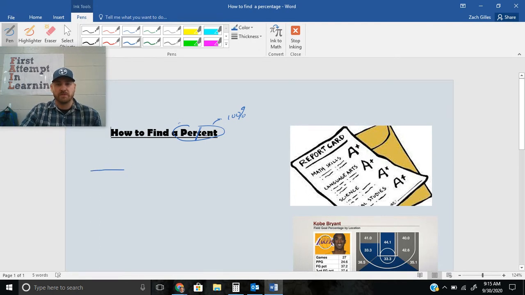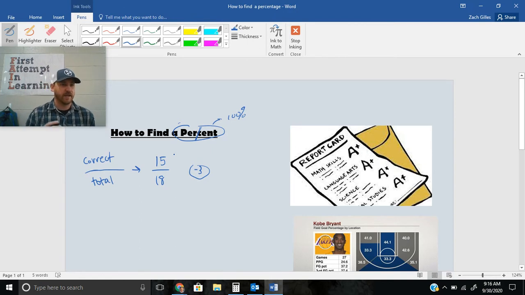When we're looking at a percent, we're looking at a comparison of, on an assignment, how many problems we got correct compared to the total number of problems that we have, right? So let's give an example. Let's say there are 18 total problems on an assignment, and let's just say you got 3 wrong. So you got 18 minus 3. We'd put our correct number in our numerator. So we would get 15 out of 18.